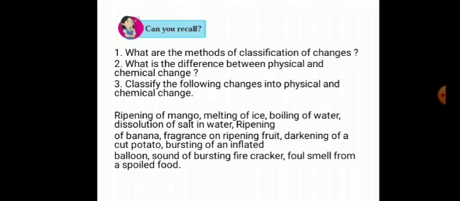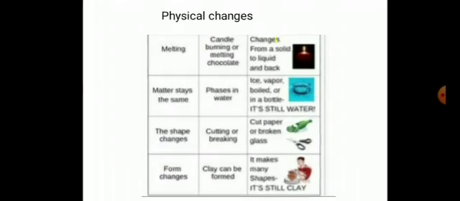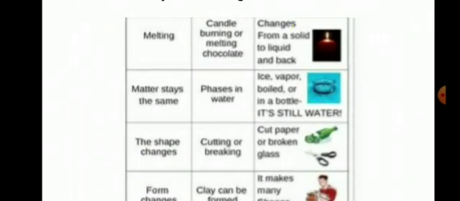I think you all are familiar with the concept of physical change and chemical change, as you have already studied this concept in a previous standard. Still, we are doing the revision of physical and chemical changes by reading out some information given on this slide.